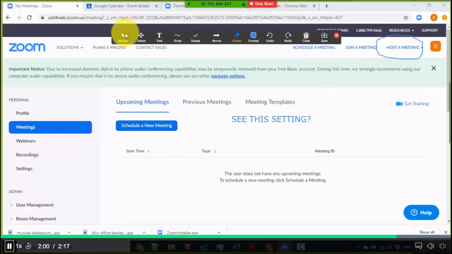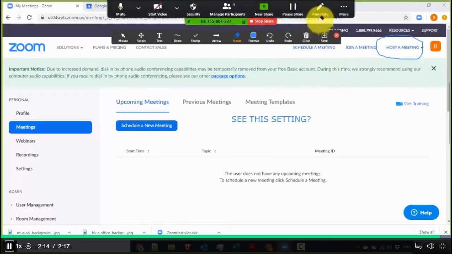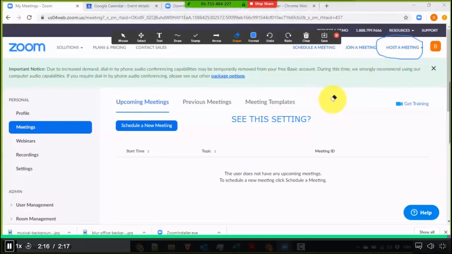The settings over here are pretty much the same as what you can see inside the whiteboard. But the good thing with this one is you can do the same thing right on your screen. So use the annotate function during your screen session so that it will be a lot more interactive.